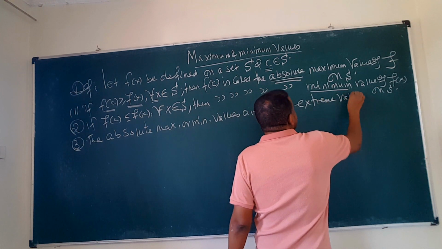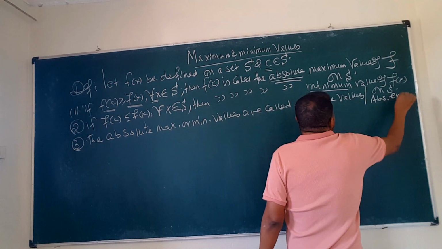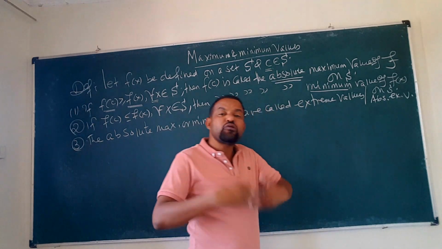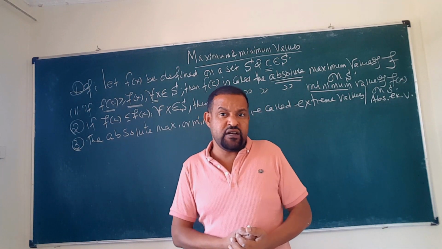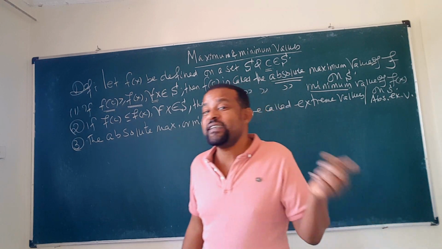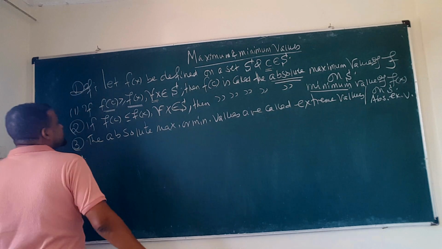Of course, absolute extreme values, or simply extreme values. Either the absolute maximum or the absolute minimum. The fourth one, look.